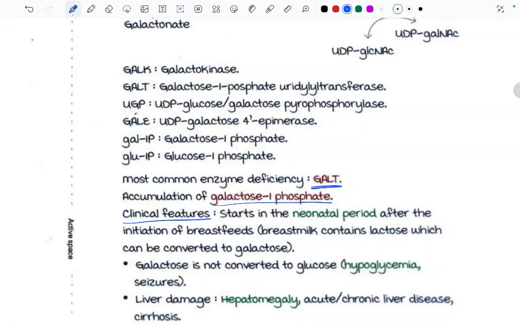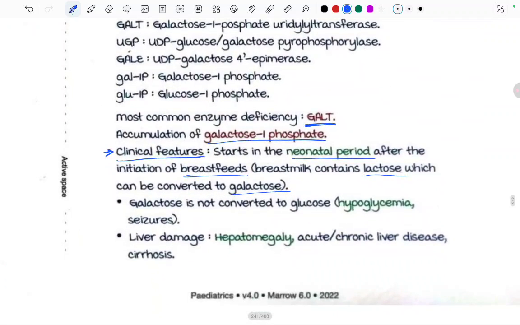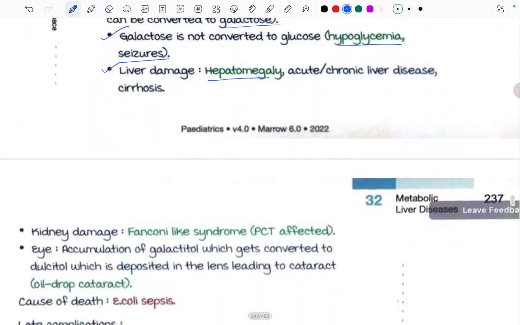What are the clinical features? It starts in the neonatal period after initiation of breastfeeding. Breast milk contains lactose, which can be converted to galactose. Galactose is not converted to glucose, which leads to hypoglycemia and seizures. Also, there is liver damage leading to hepatomegaly, acute or chronic liver disease, and cirrhosis.